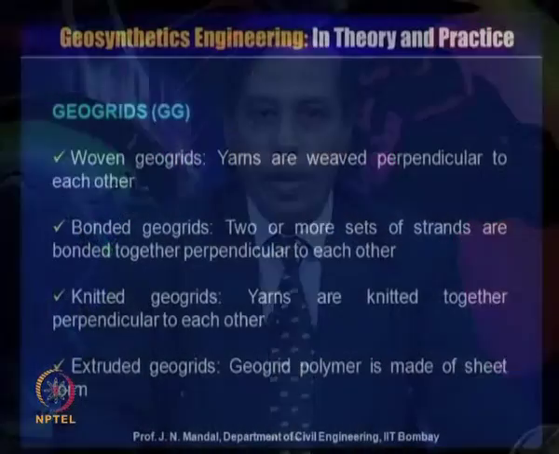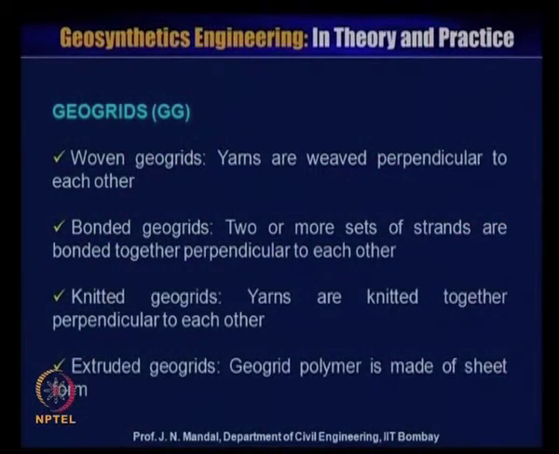Next I will show you the geogrid. This geogrid material has a woven geogrid, which means yarns are woven and perpendicular to each other.